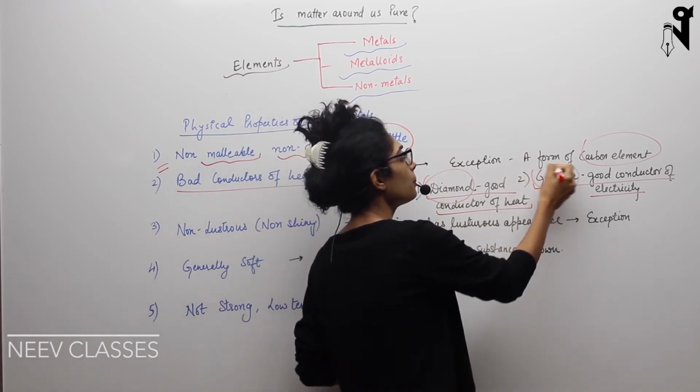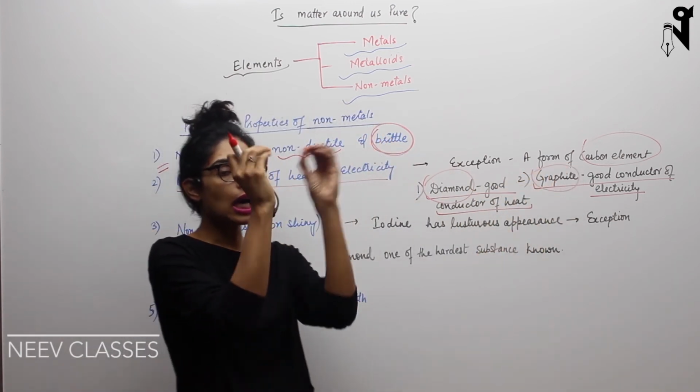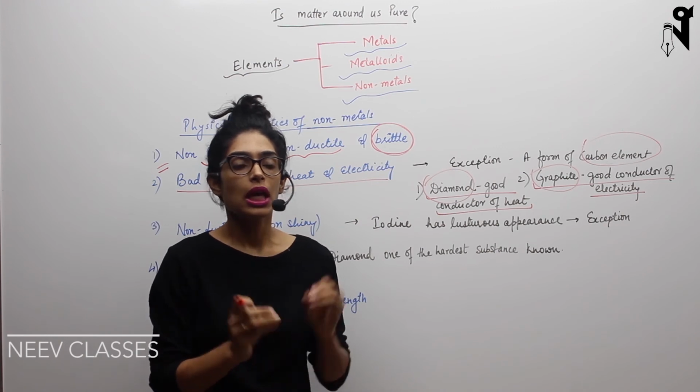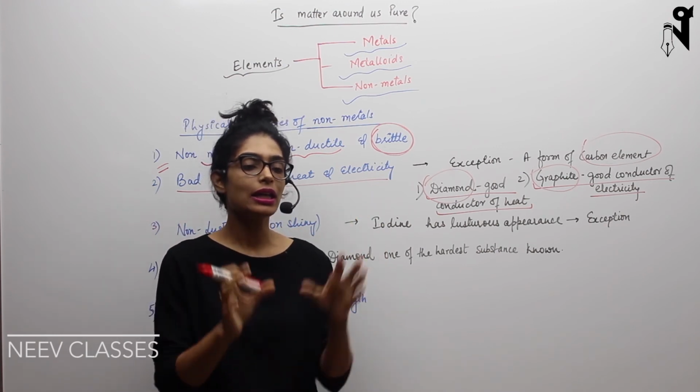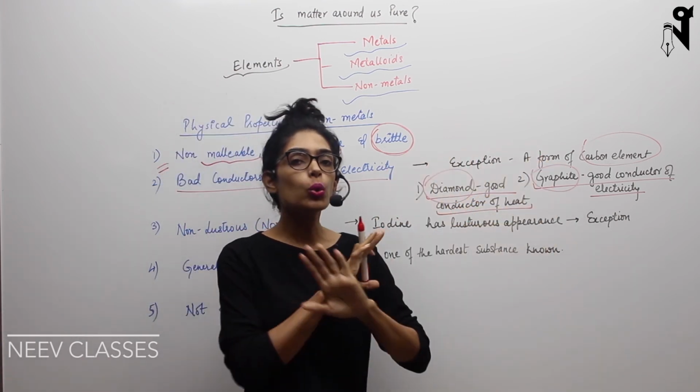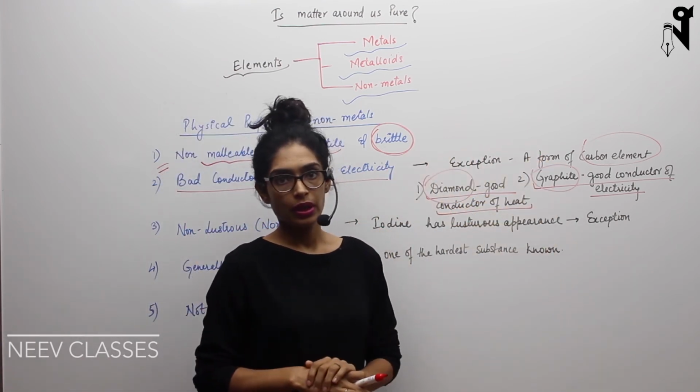Both of these forms are of carbon. So diamond and graphite are purely made up of carbon. The only thing that varies is how carbon is arranged in diamond and how carbon is arranged in graphite. But the atoms inside diamond and graphite are only and only carbon, right?